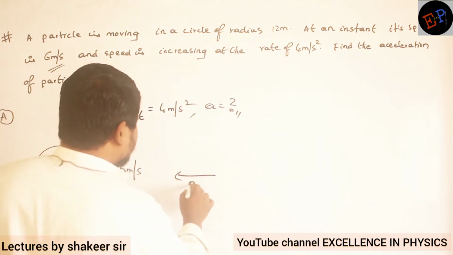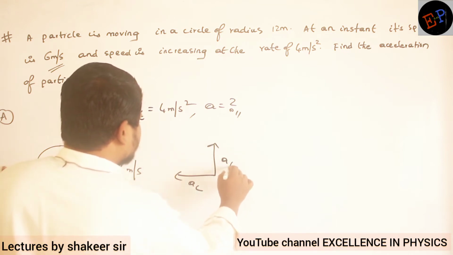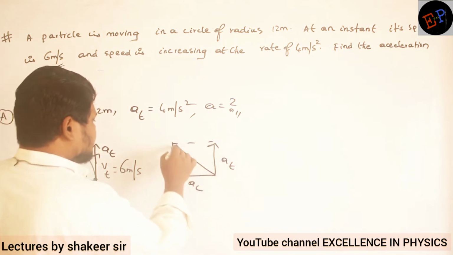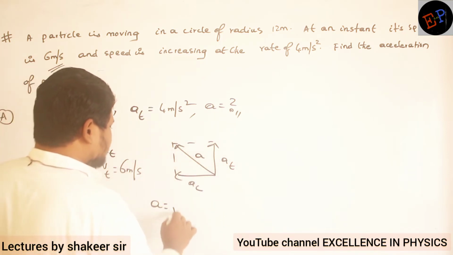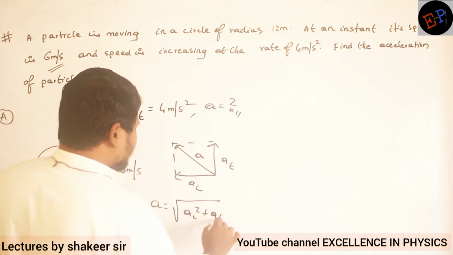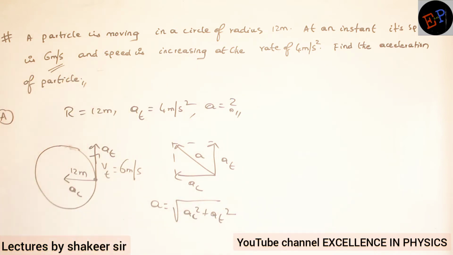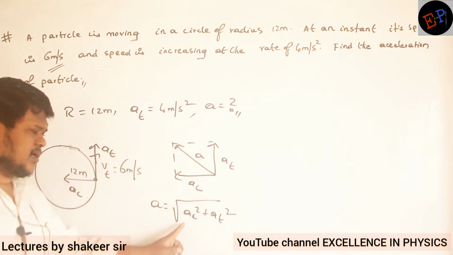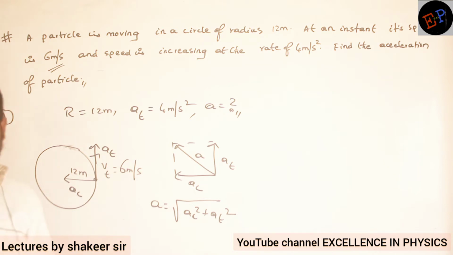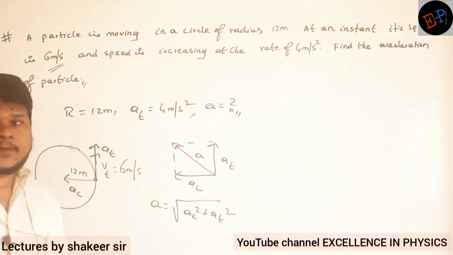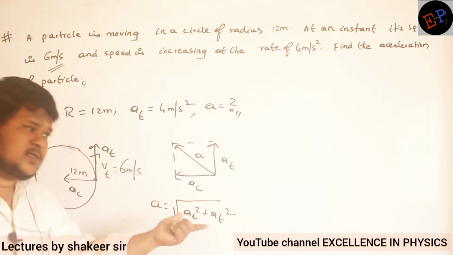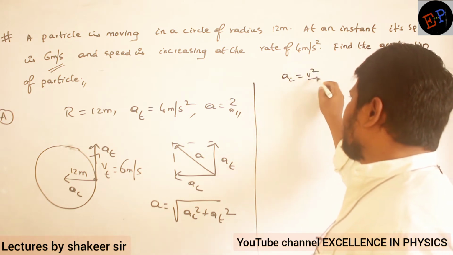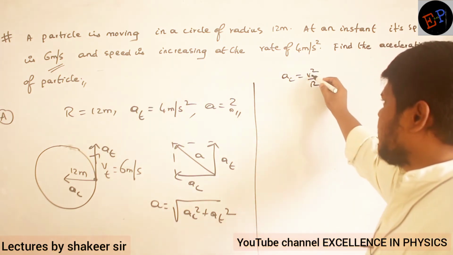So one acceleration is centripetal acceleration, another acceleration is tangential acceleration. So therefore, what is the resultant acceleration? This becomes the resultant acceleration: A is equal to square root of AC square plus AT square. Already we have studied just now, no? Tangential acceleration he already gave, 4 meters per second square. Then how can I calculate the centripetal acceleration? V square by R. Already we have that relation, no? Centripetal acceleration formula is V square divided by R, or V tangential square divided by R.